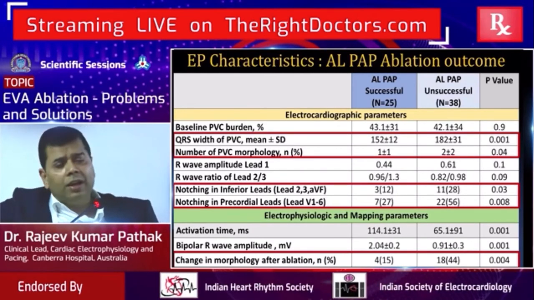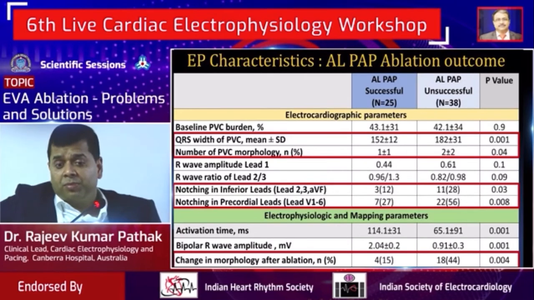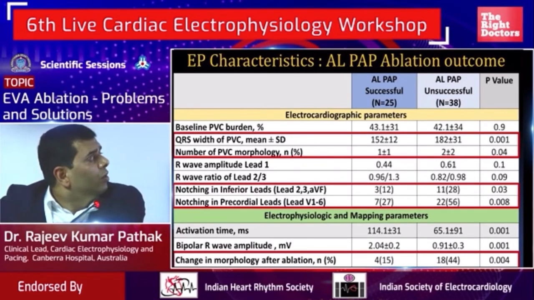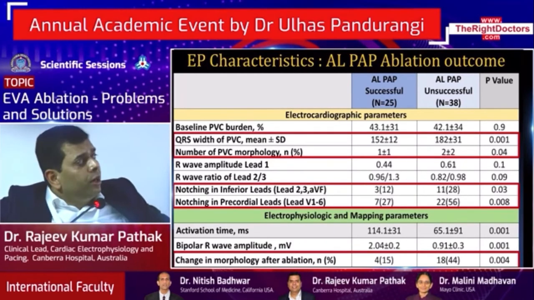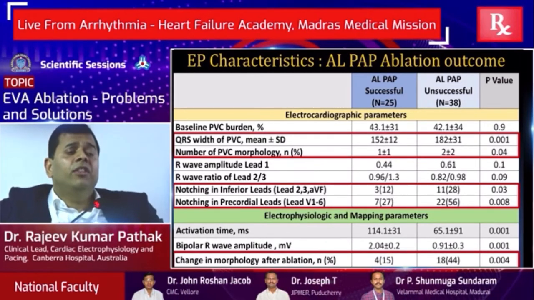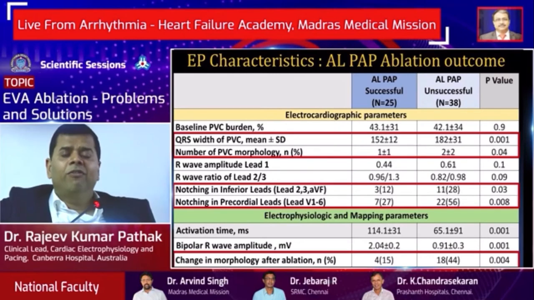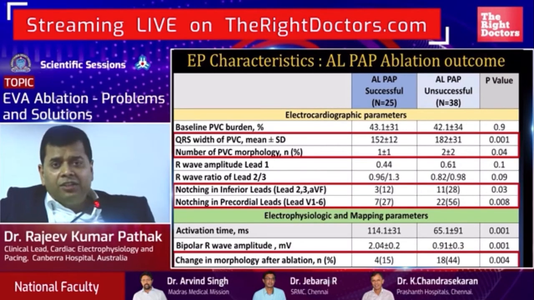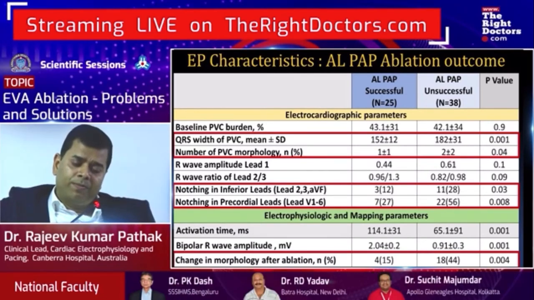So we looked at anterolateral papillary muscle, comparing the successful patients versus those who required multiple procedures and were not successful at baseline. What we found is that the width of the QRS and multiple PVC morphologies remained a significant predictor of success. Similarly, notching in the inferior and precordial leads were also predictors. That just tells us that there is a scar underlying these PVCs as a mechanism, or a scar is present and therefore it is difficult to eliminate them. Again, changing morphology at the time of ablation is also a significant predictor of outcome, because of the variable exit.